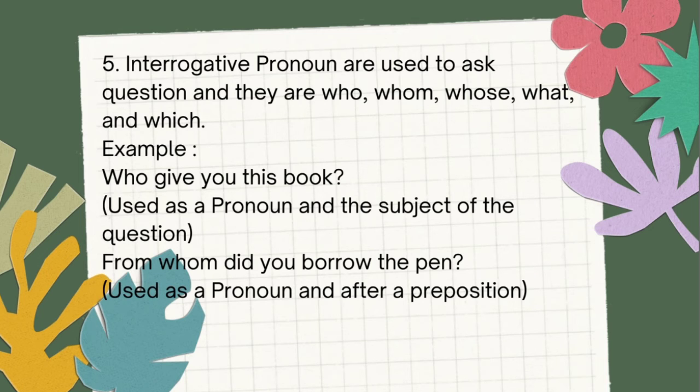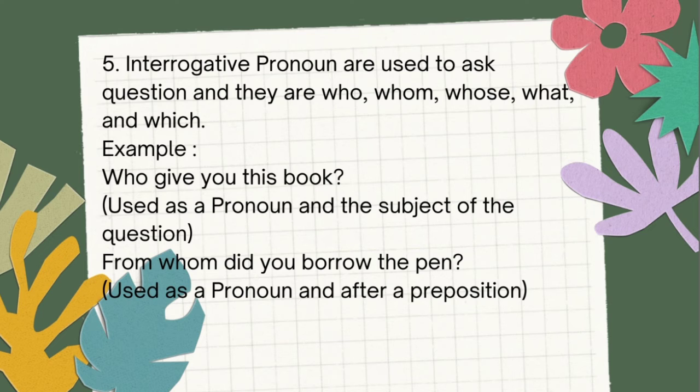Okay, the fifth is interrogative pronoun. Interrogative pronouns are used to ask questions and they are who, whom, whose, what, and which. The example: "Who gave you this book?" Used as a pronoun and the subject of the question. And "From whom did you borrow the pen?" Used as a pronoun and after a preposition.